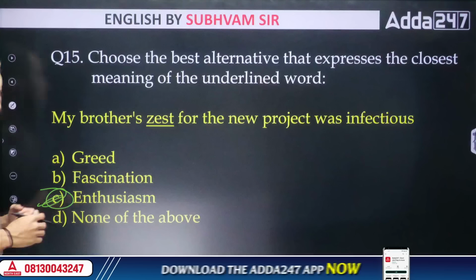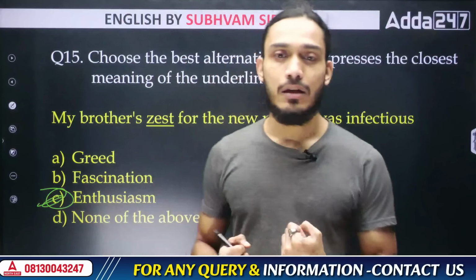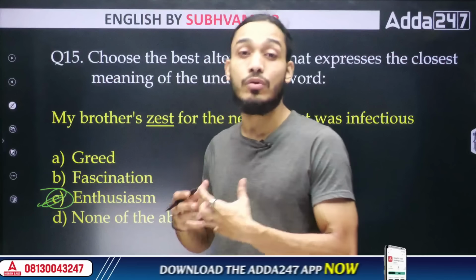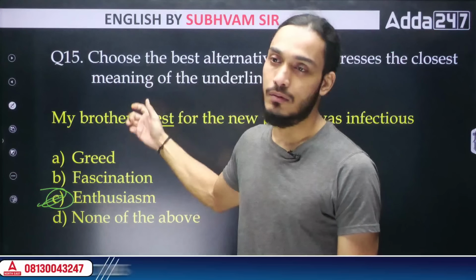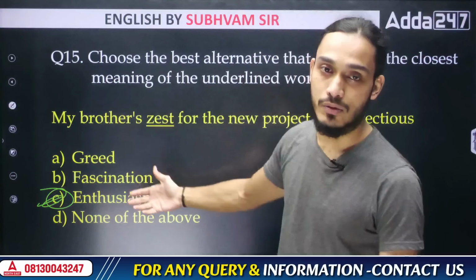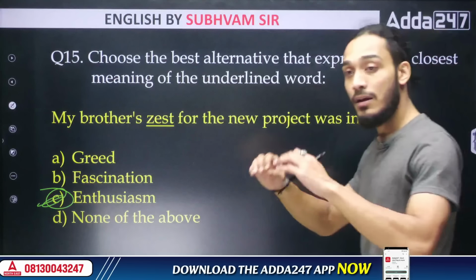Why? Because zest means the excitement or the energy to do something, the enthusiasm to do something. So the other word that can directly replace this word while maintaining the same meaning is enthusiasm. My brother's enthusiasm for the new project was infectious. Clear? That is the answer.